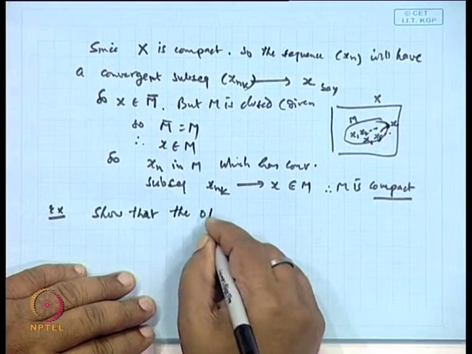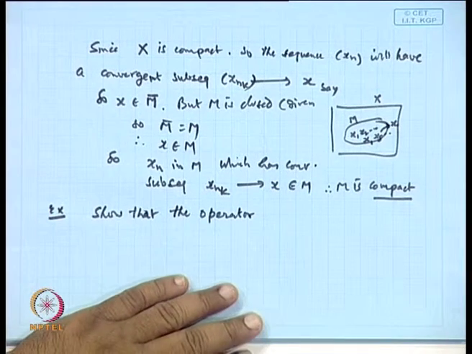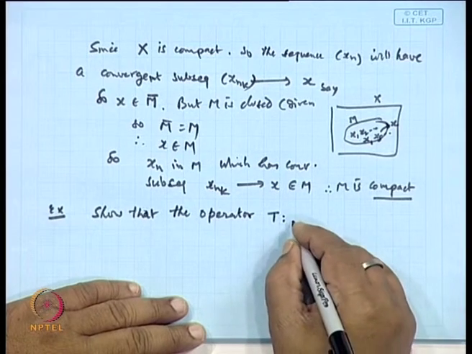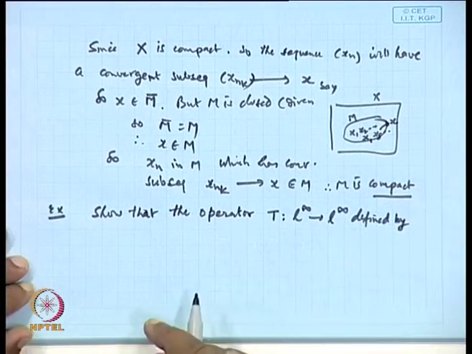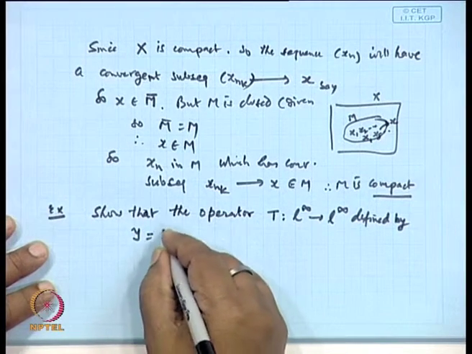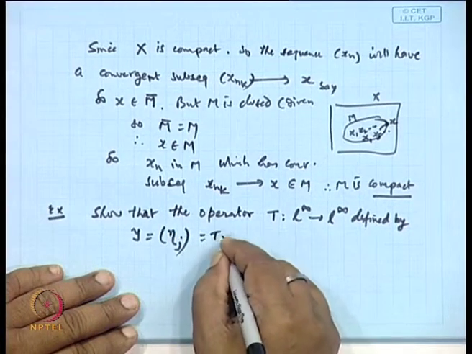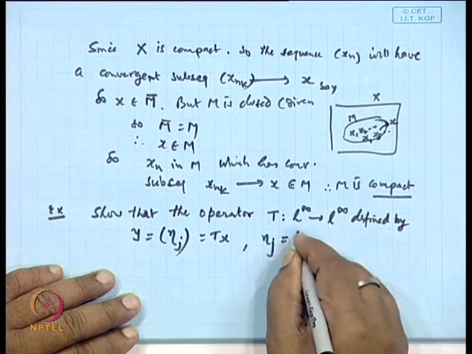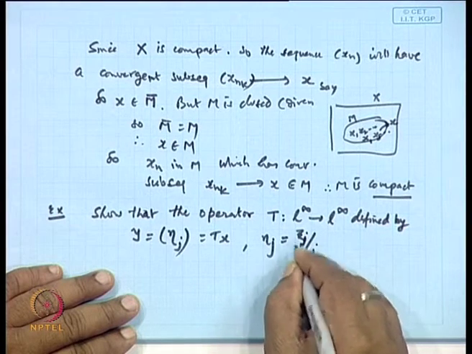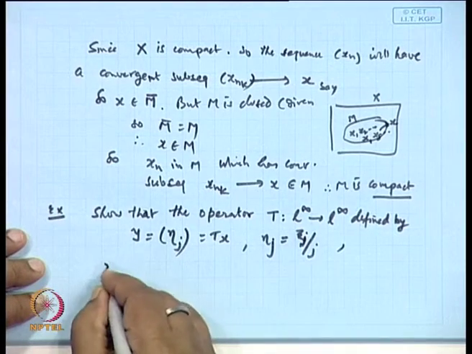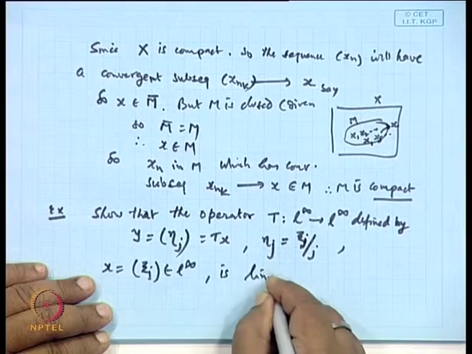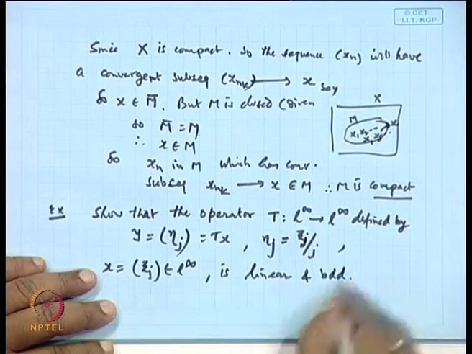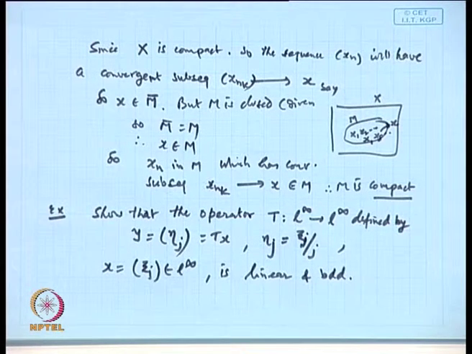The operator T from L infinity to L infinity, defined by y = eta_j, which is Tx, where eta_j is xi_j by j, and x = (xi_j) belongs to L infinity, is linear and bounded.